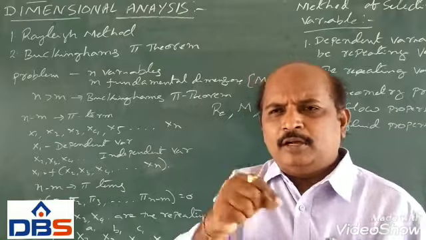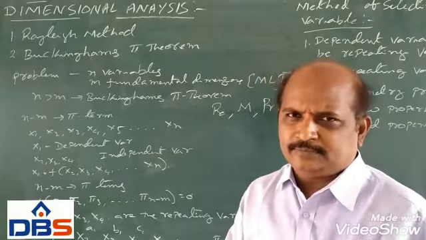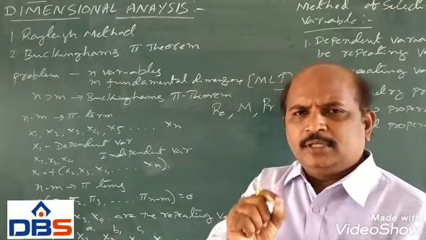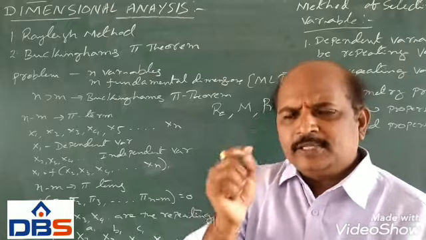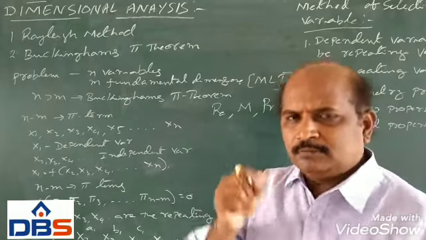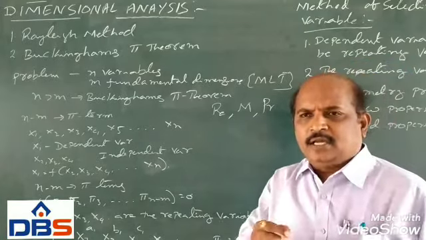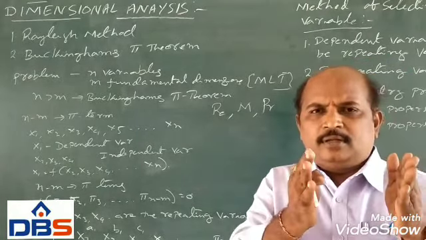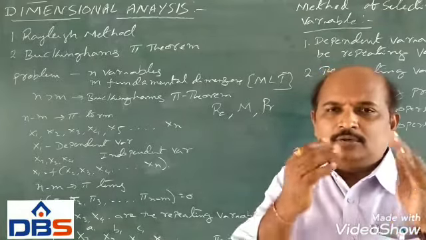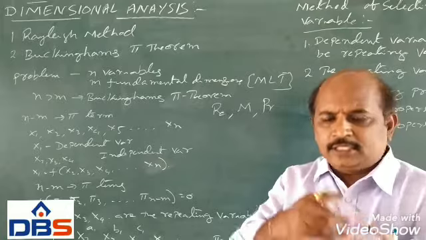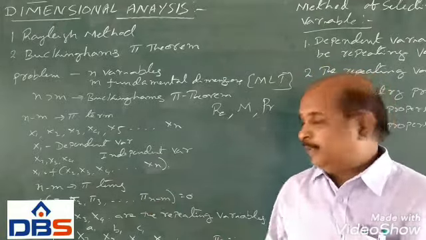One variable will be a non-repeating variable, and a few variables are repeating variables. In every pi term, one variable is a non-repeating variable, and there will be some repeating variables. Now our task is to find what the non-repeating variable is, what the repeating variables are, how to find them, how to select them. That will be the task for finding the pi term.